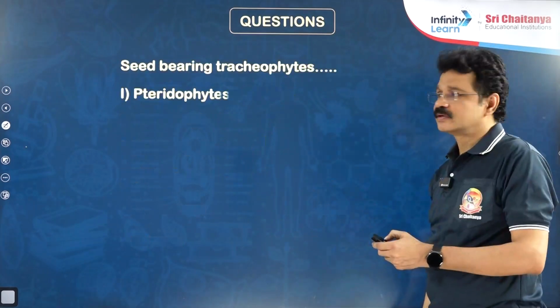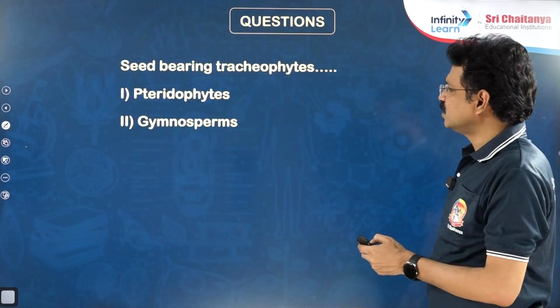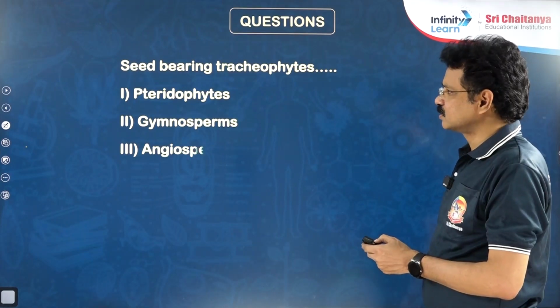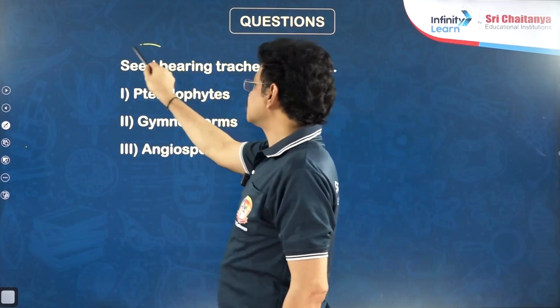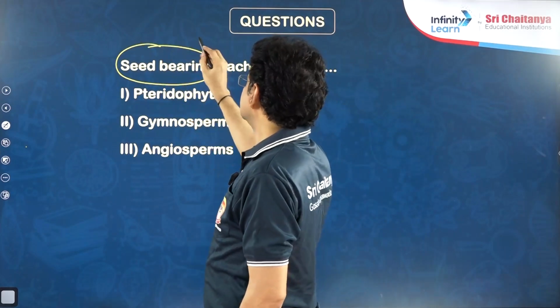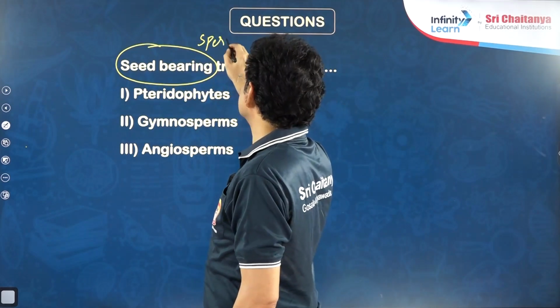Next question related to the comparative accounts. Seed-bearing tracheophytes are spermatophytic tracheophytes. Another name for seed-bearing plants is spermatophytes.